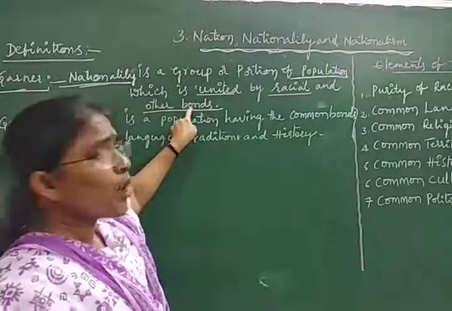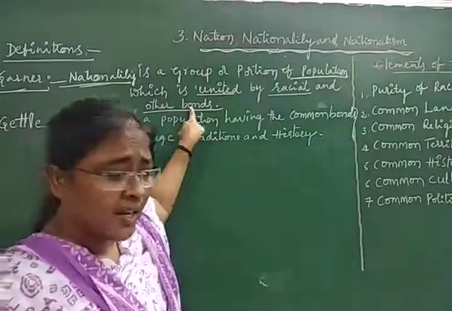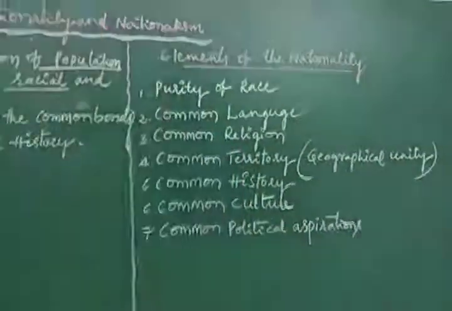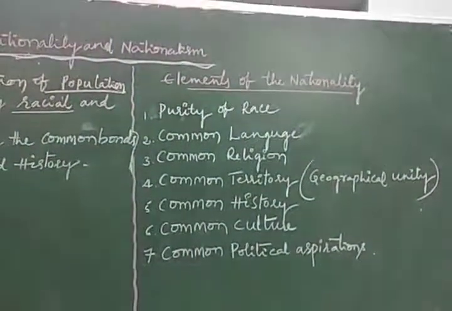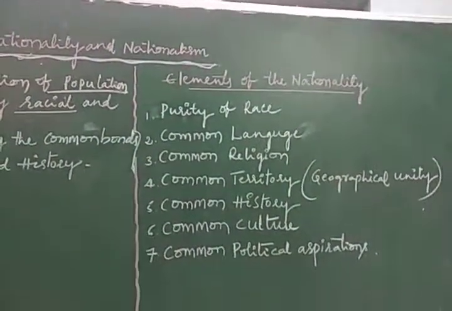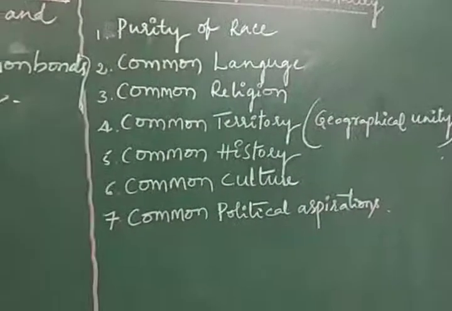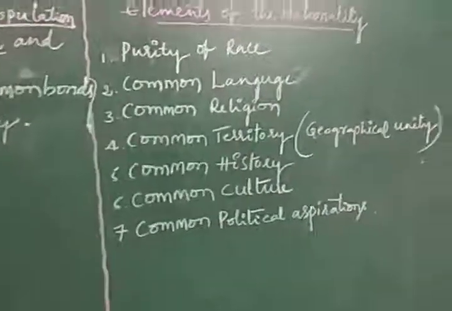What are the other bonds or common elements? Here we have some essential elements of nationality: purity of race, common language, common religion, common territory or geographical unit, then common history, common culture, common political aspirations.